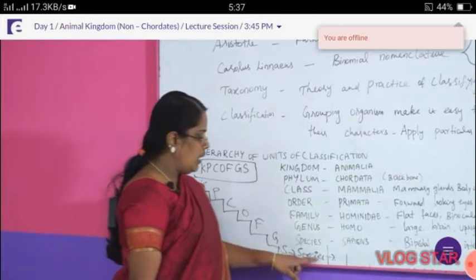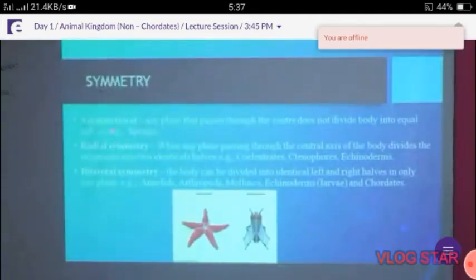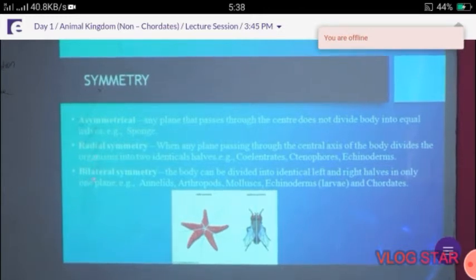Symmetry. What are the types? Asymmetrical, radial symmetrical, and bilateral symmetry. Asymmetrical: any plane that passes through the center does not divide the body into equal halves. It is called asymmetrical. The example is sponge.